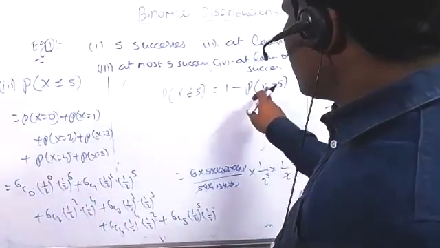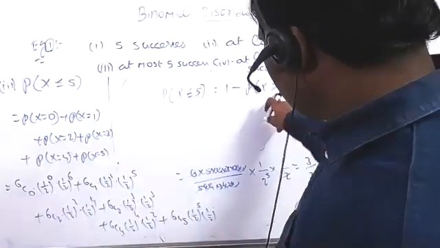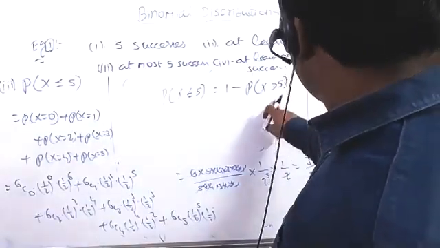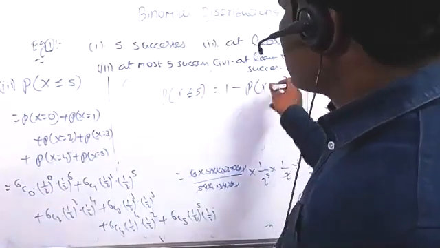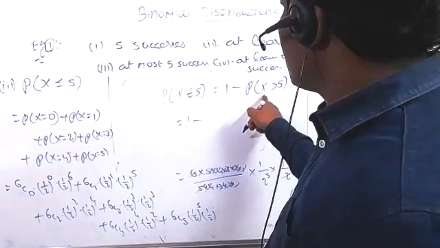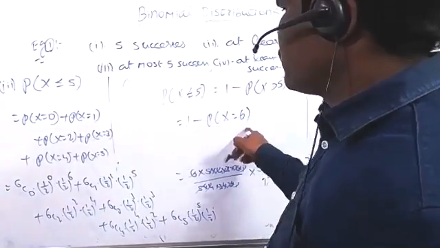Anyhow, we got this value. This is the x greater than or equal to 5, since 5 also we are taking. Or else you can find it as 1 minus the probability of x greater than 5, which means only the probability of x equal to 6 remains.